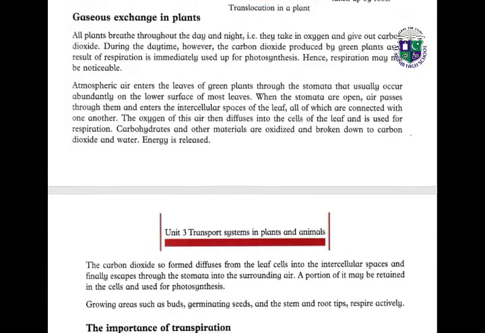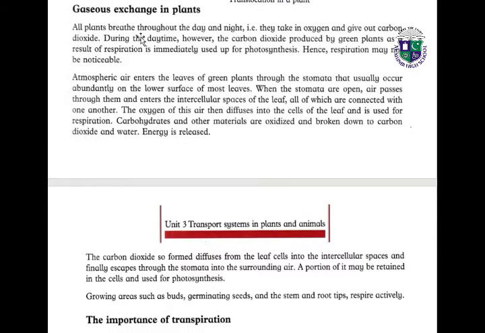How does gaseous exchange take place in plants? All plants breathe throughout the day and night like human beings. They take in oxygen and give out carbon dioxide. However, the carbon dioxide produced by green plants as a result of respiration